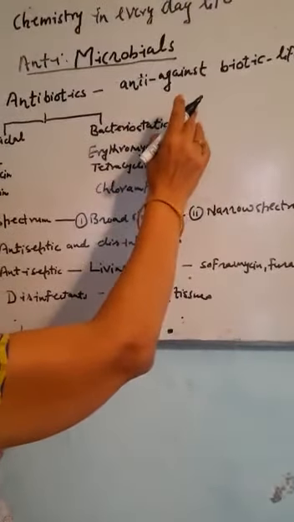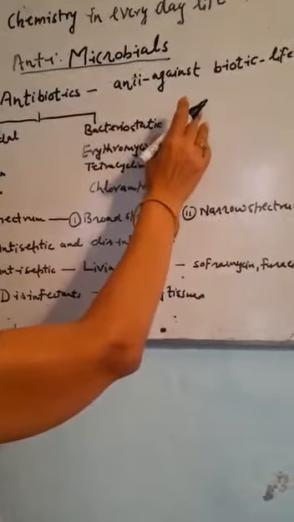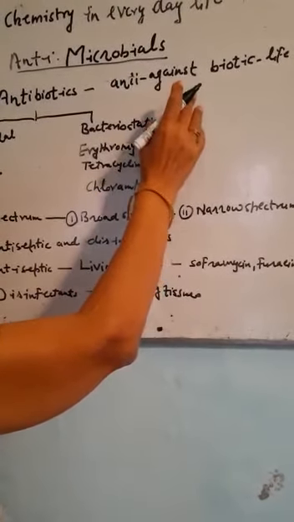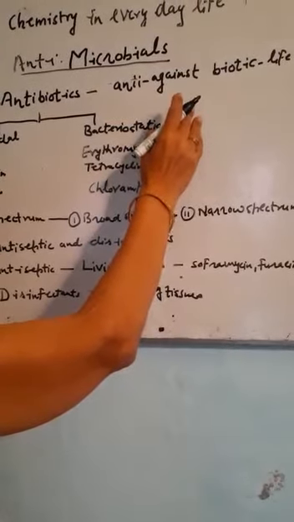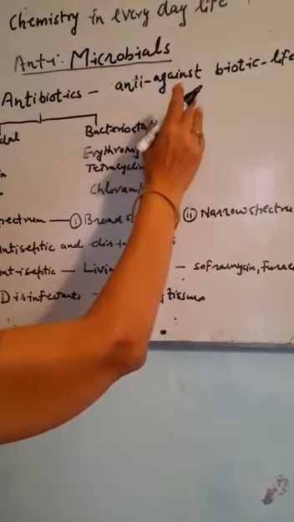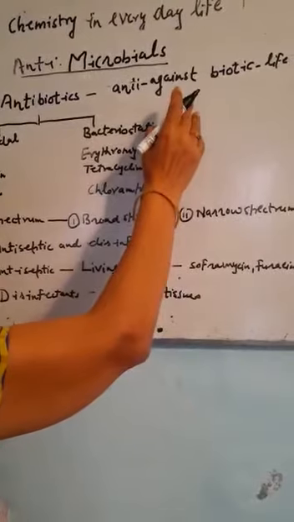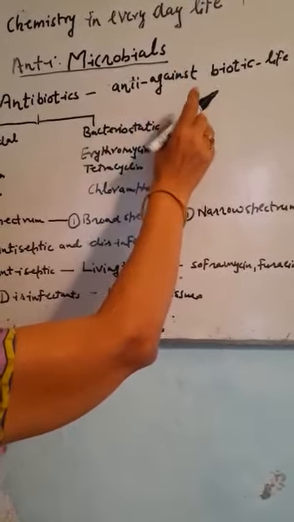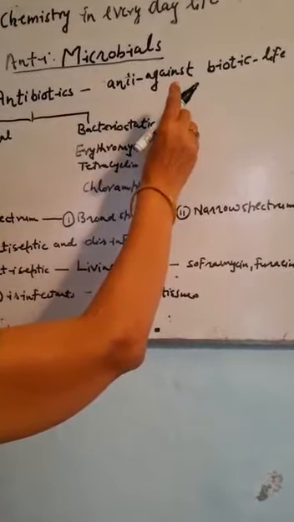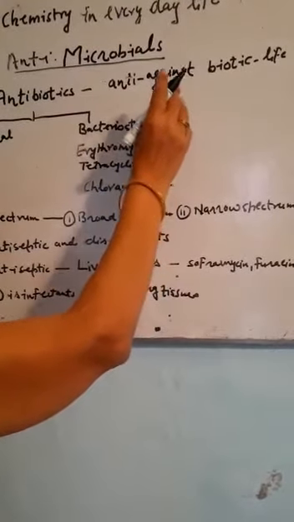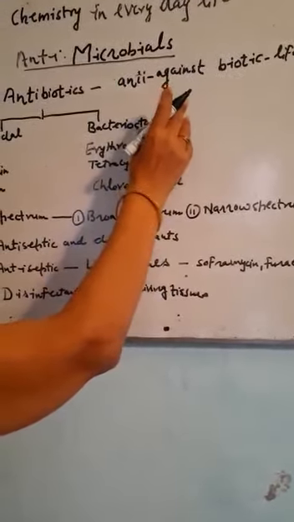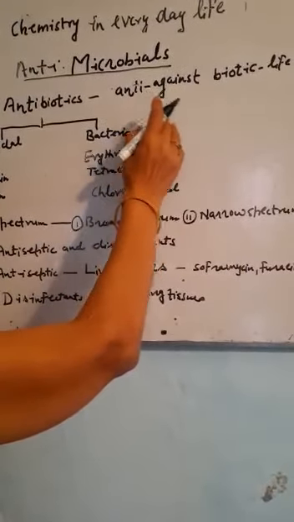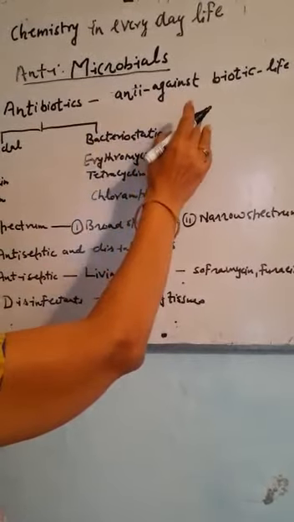He had a culture of bacteria in a petri dish, which is responsible for the formation of such wounds. By chance, the spores of the fungus Penicillium notatum fell on that bacterial culture, and he was astonished to see that all the bacteria were killed. From here, the discovery of the first antibiotic, penicillin, took place.